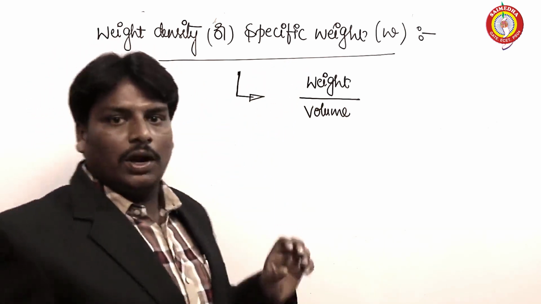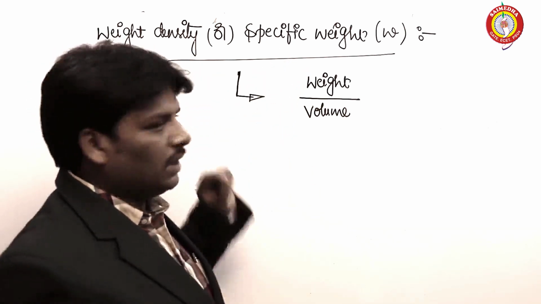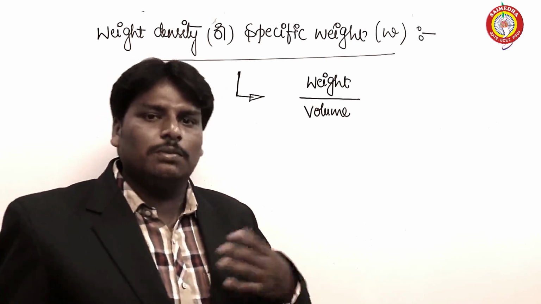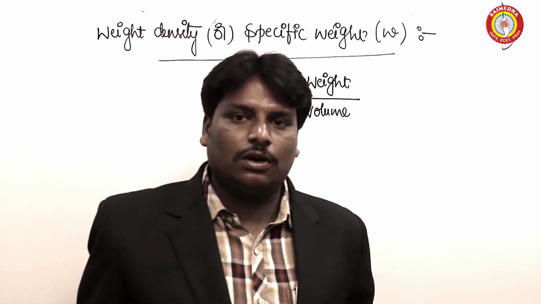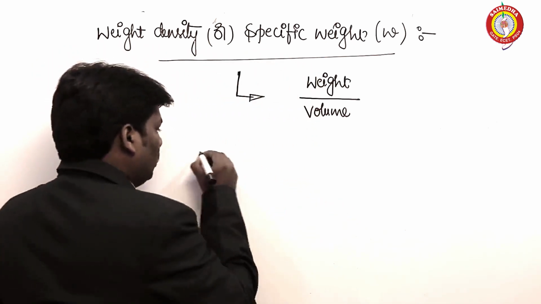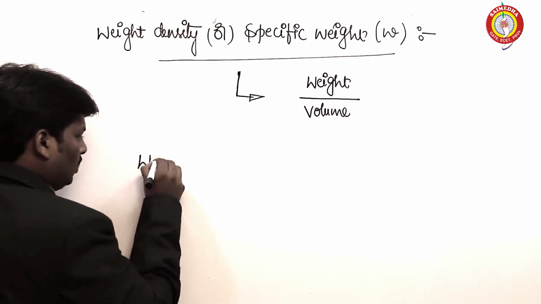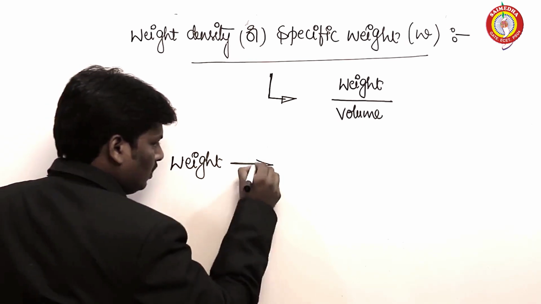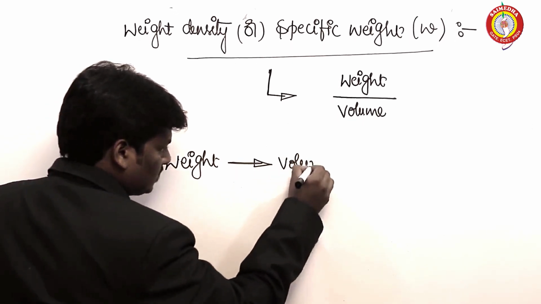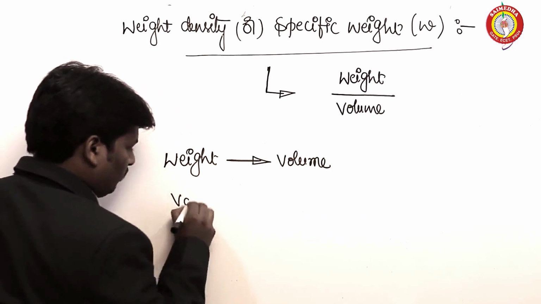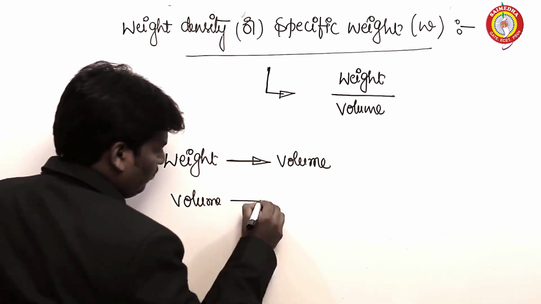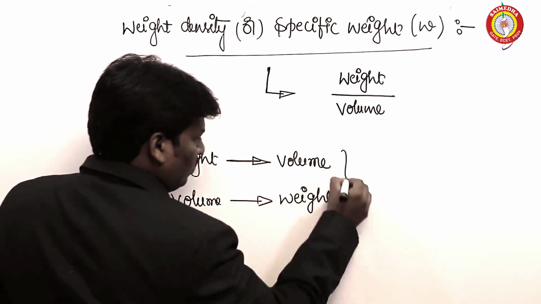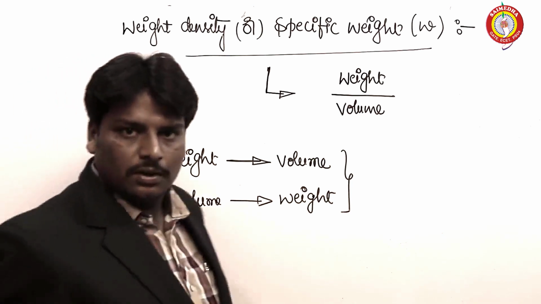So again, what can I answer upon knowing this weight density? Similarly, as we learned in the case of mass density, here too we can know the weight if it is given how much volume it occupies. When it is given with volume, we can know how much weight the given volume is. Two possible questions I can answer.